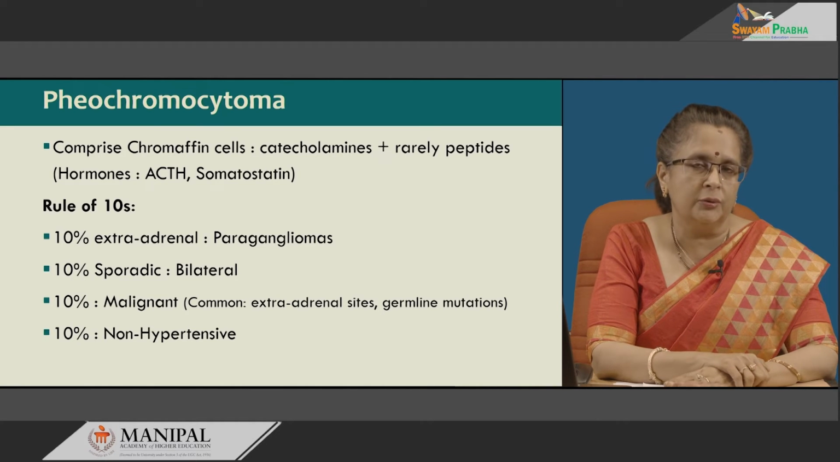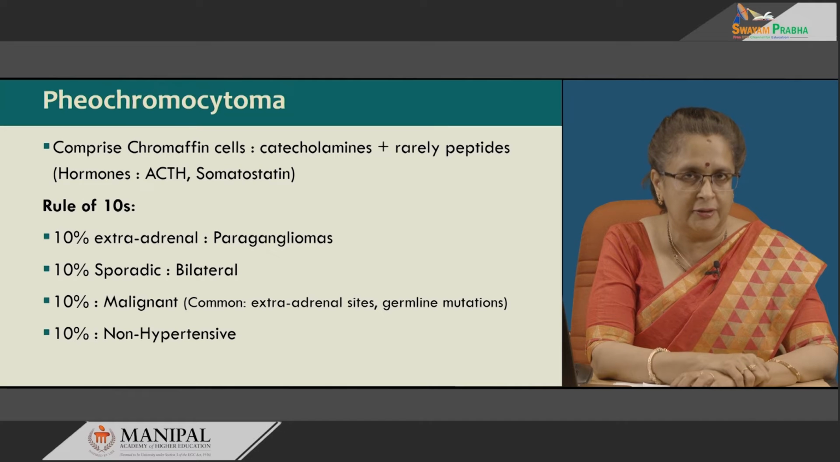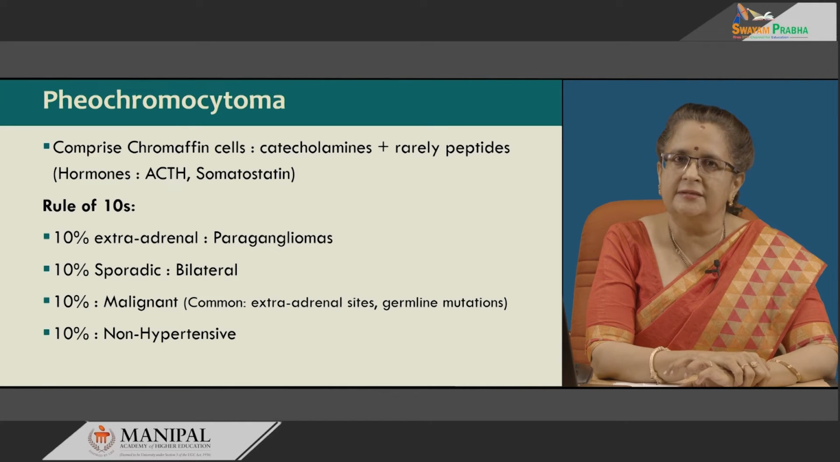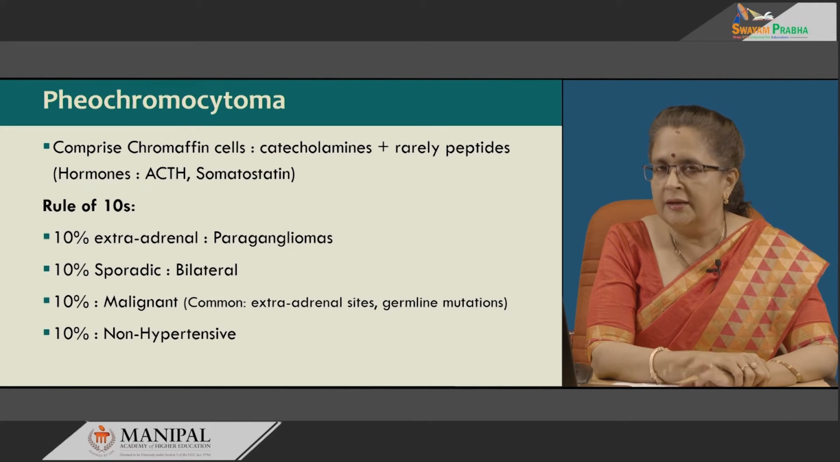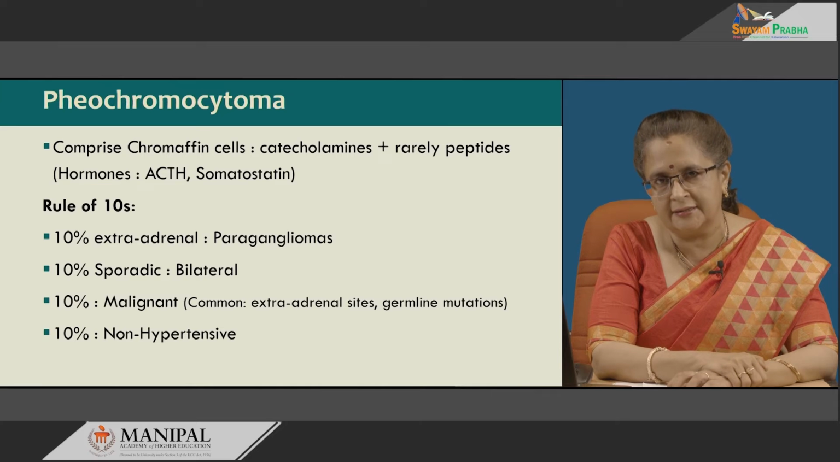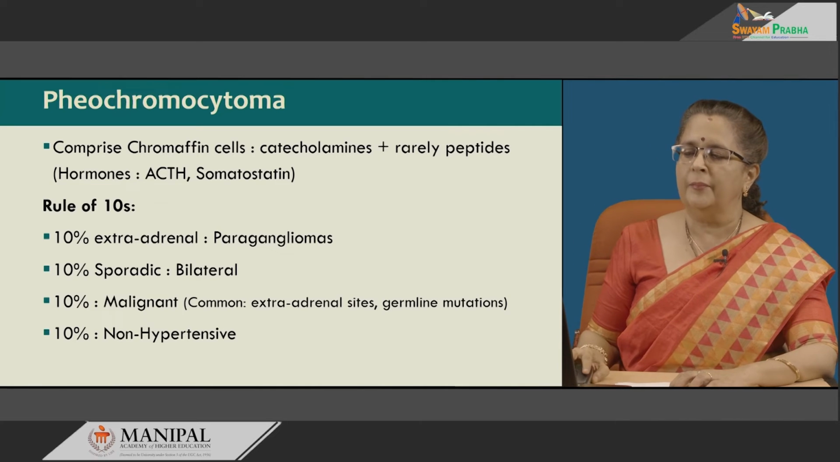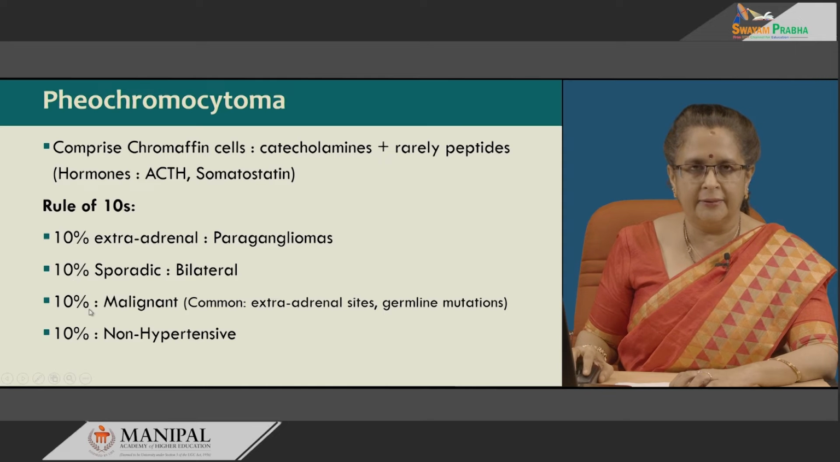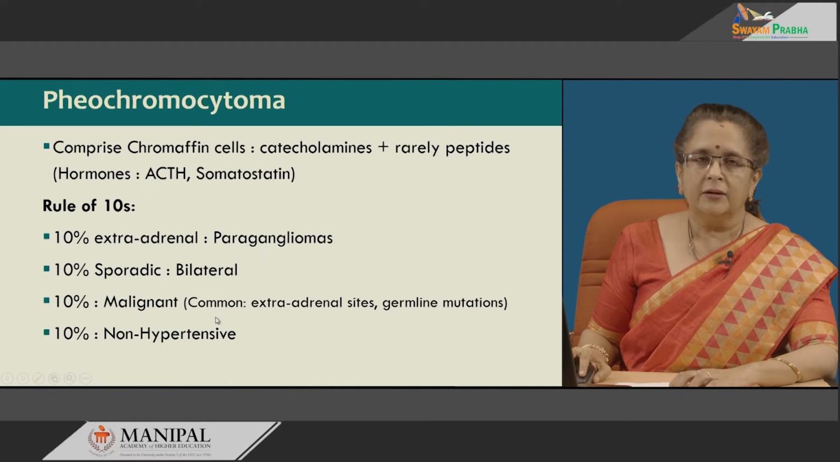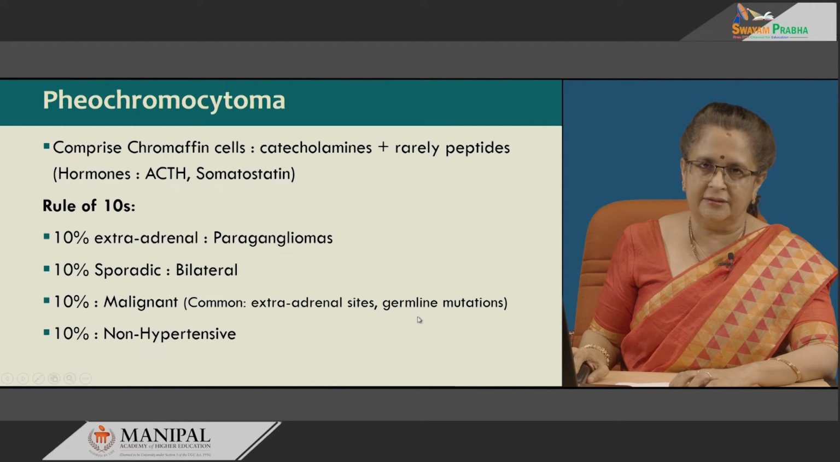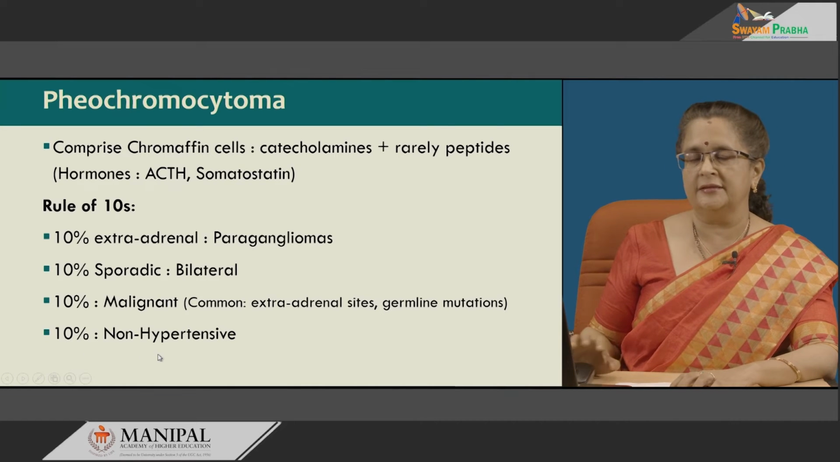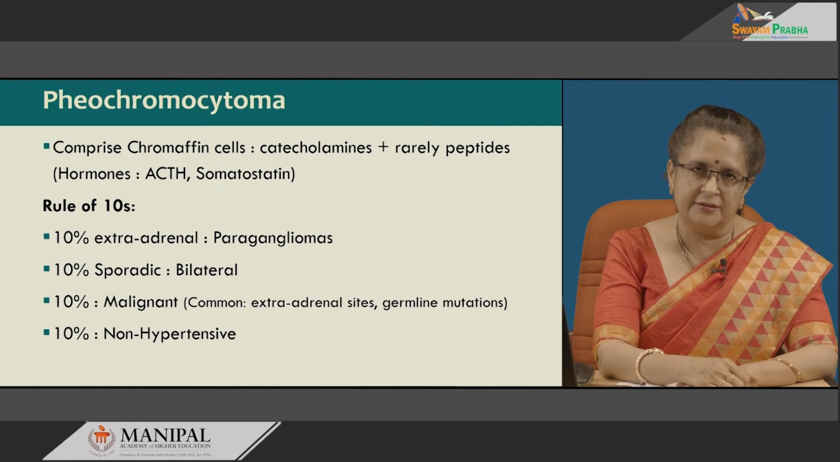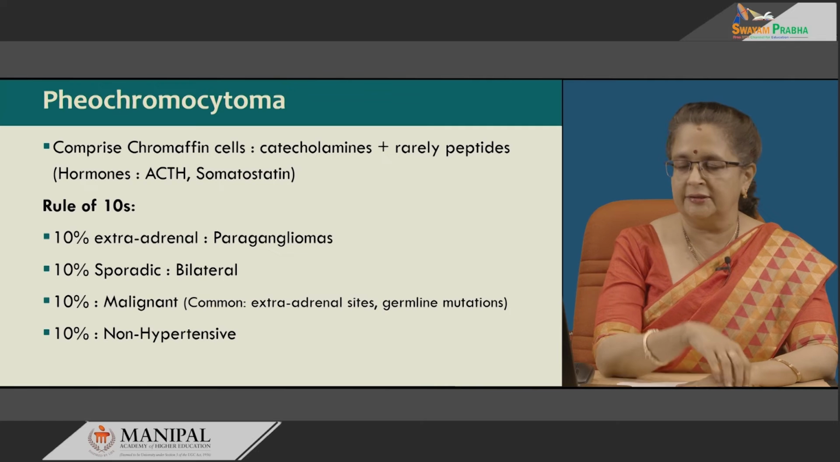Pheochromocytoma is the name given only to tumors of the adrenal medulla. Similar tumors comprising similar cells and producing similar effects, if they are present in extra-adrenal sites, are known as paraganglioma. 10% of sporadic cases are bilateral, 10% of them are malignant, commonly in extra-adrenal sites as well as with germline mutation. 10% of them are non-hypertensive, which means that the remaining 90% present with hypertension.